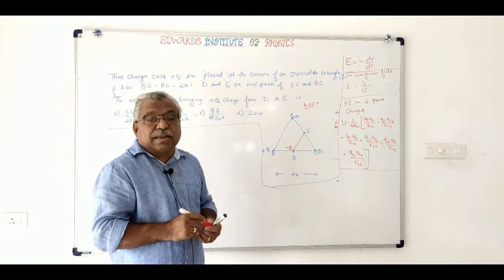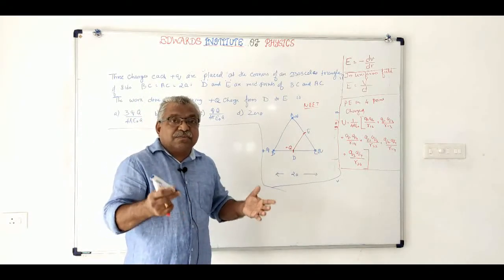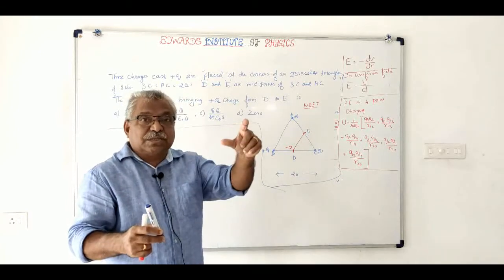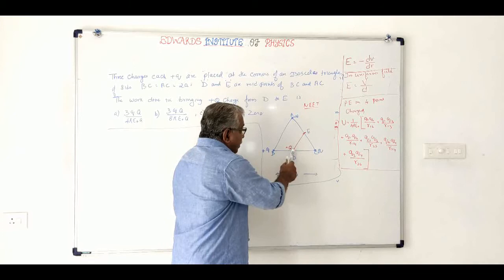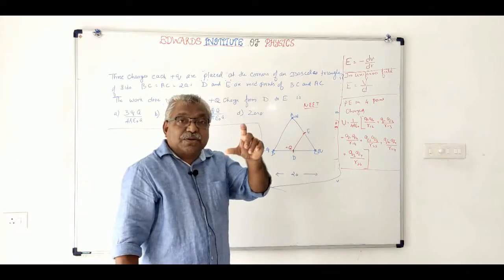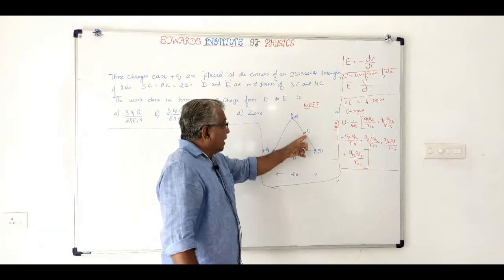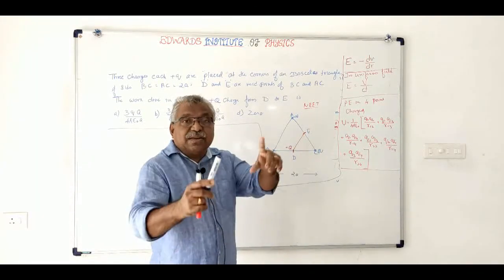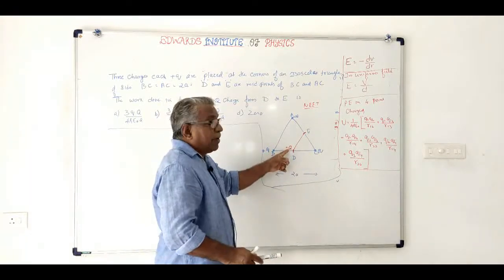How will you calculate the work done? It is easy. Work done in bringing a unit positive charge is called a potential. So you have to calculate the potential at point D, then calculate the potential at E, and find the potential difference. If you get the potential difference, you multiply it with Q.